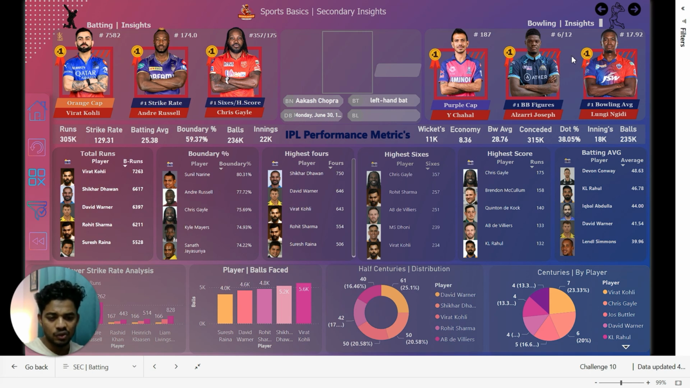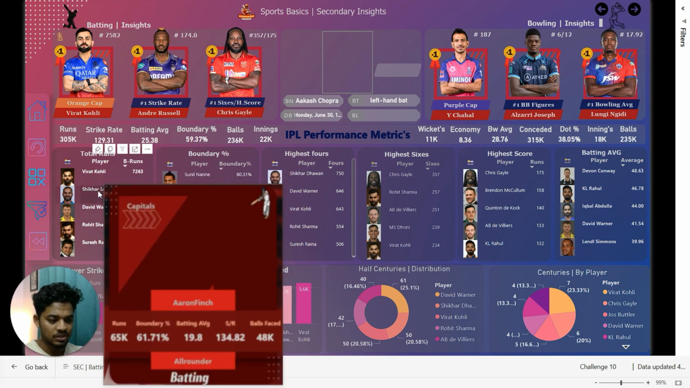On the other side, we have Lungi Ngidi with the best bowling average of 17.92. Moving to the other visuals, we have total runs, and these are the all-time stats from 2008 to 2023. For top runs, the top 5 batsmen are led by Virat Kohli, followed by Shikhar Dhawan.